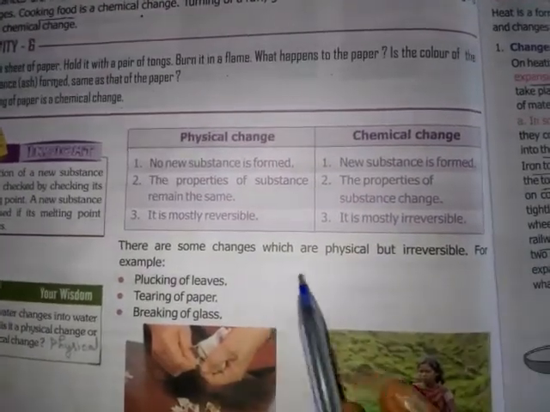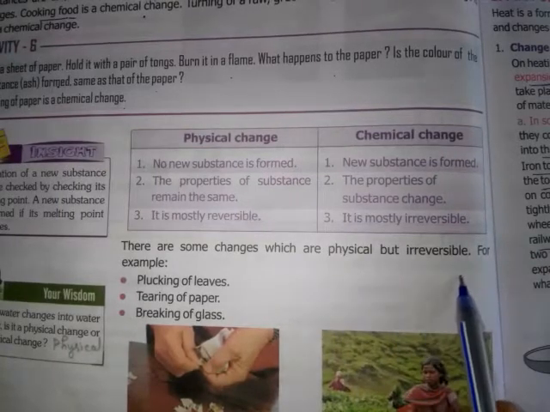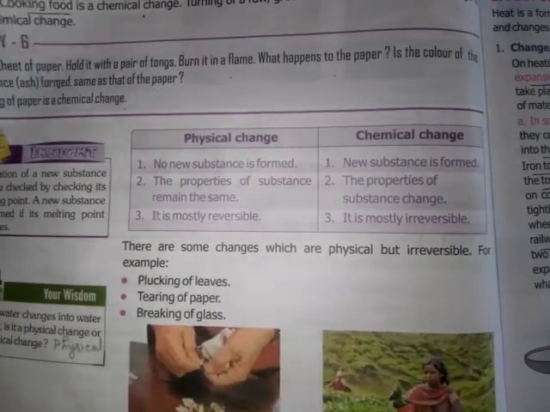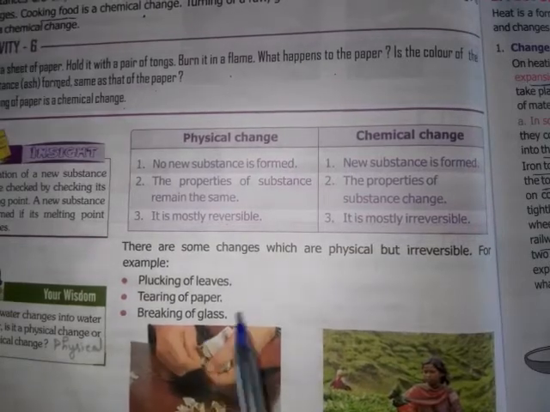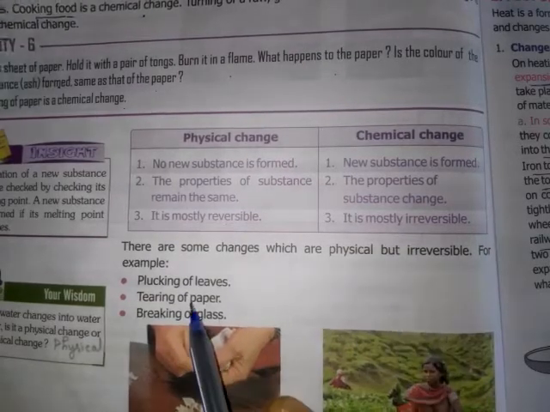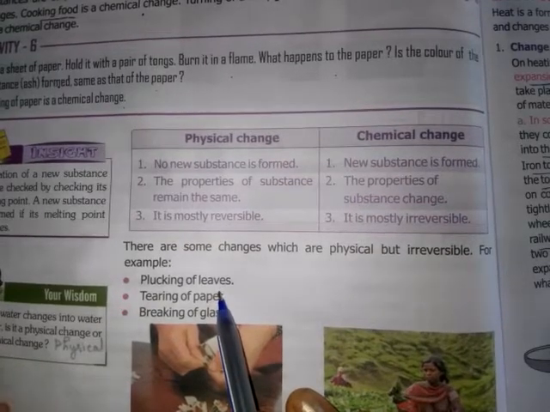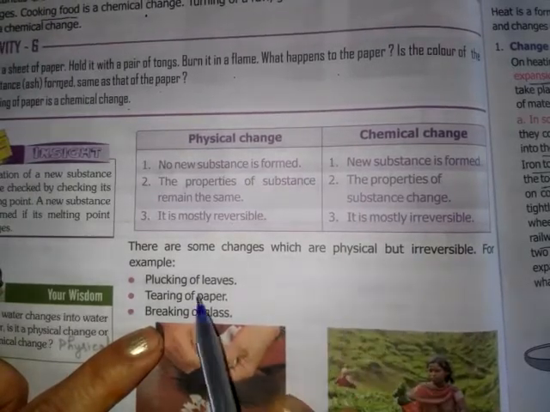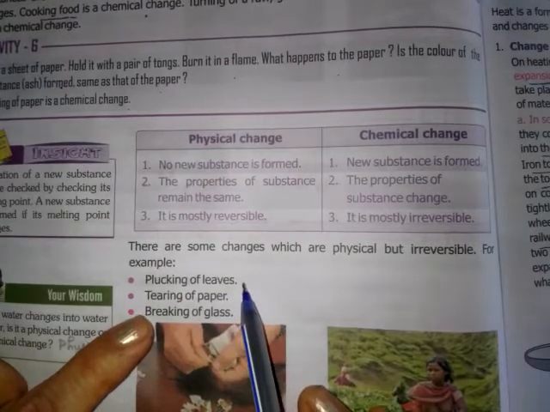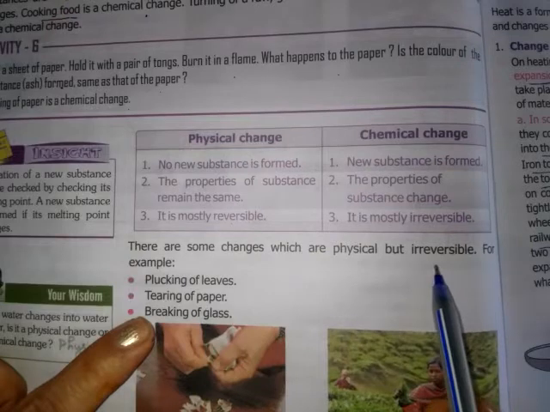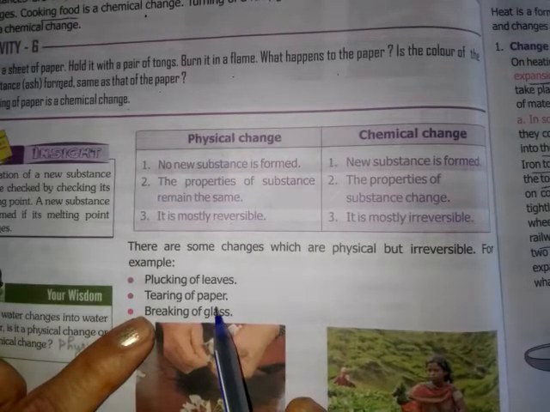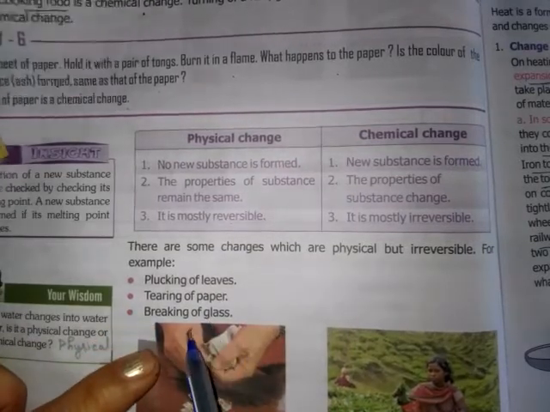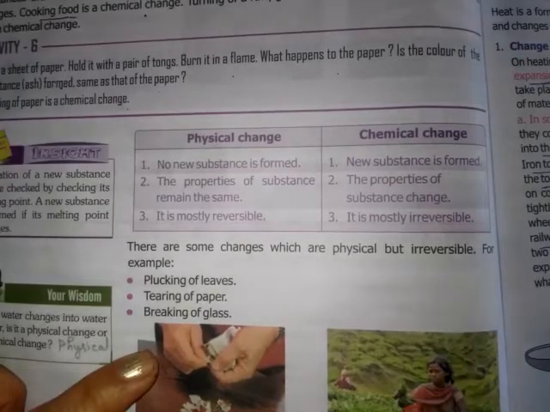There are some changes which are physical but irreversible, like plucking of leaves, tearing of paper, breaking of glass. Plucking of leaves: once you pluck a leaf, it cannot be attached again. It is an irreversible change but it is a physical change. Physical how? A leaf remains a leaf. Tearing of paper is an irreversible change, it cannot be reversed, but it is a physical change. No new substance is formed. Breaking of glass is also a physical but irreversible change.